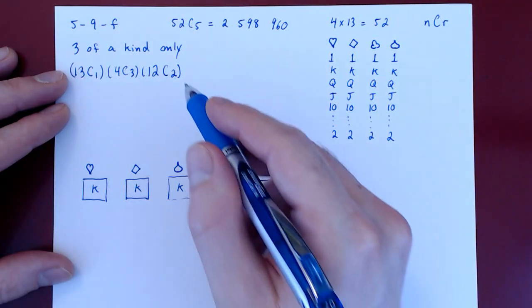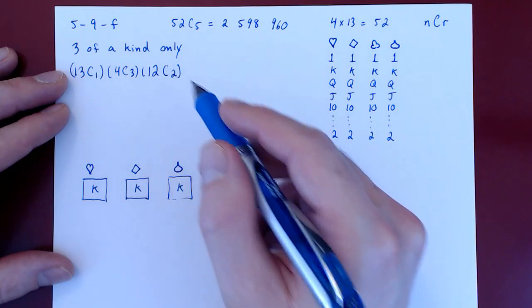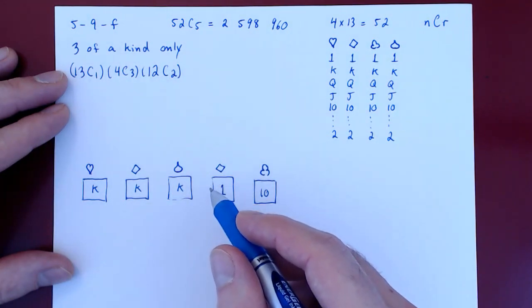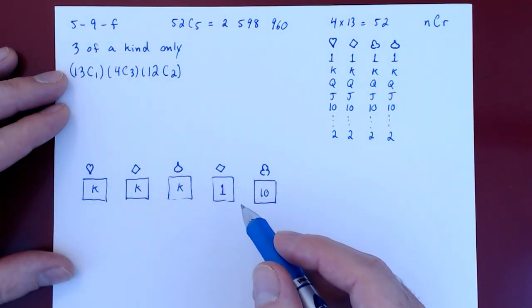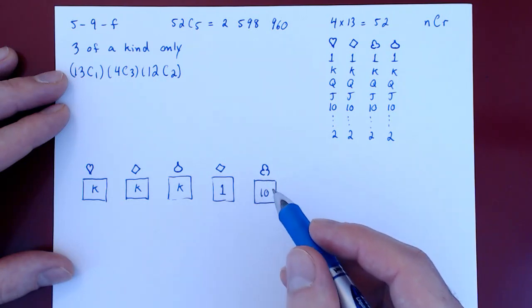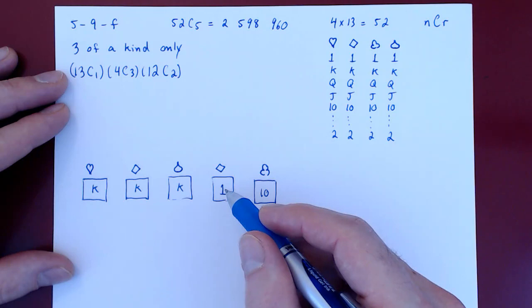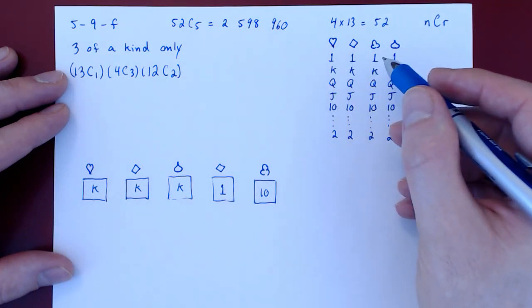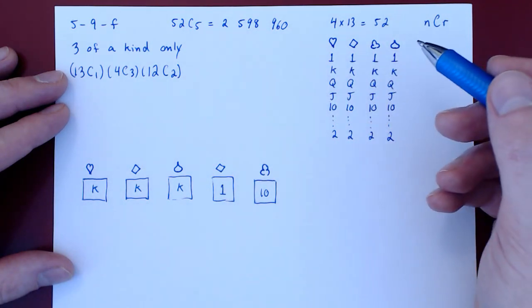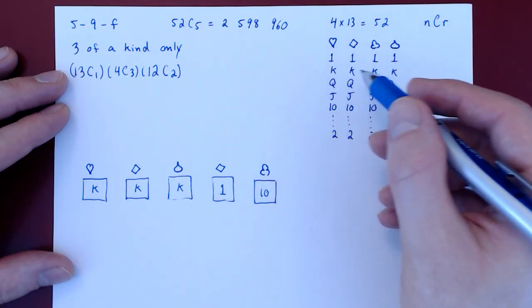But this is yet incomplete, right? Now we say the 4th card is an ace, and the 5th card is a 10. Well, how many possibilities do we have for the ace? Well, there are 4 aces to choose from, and we chose 1. So there were 4 possibilities for the ace.